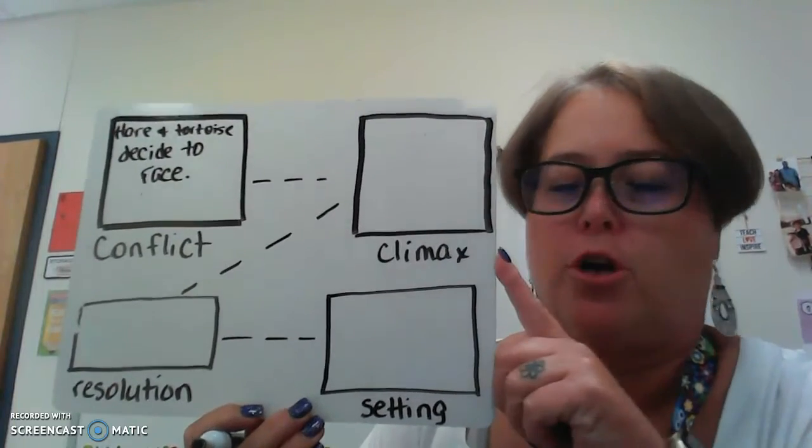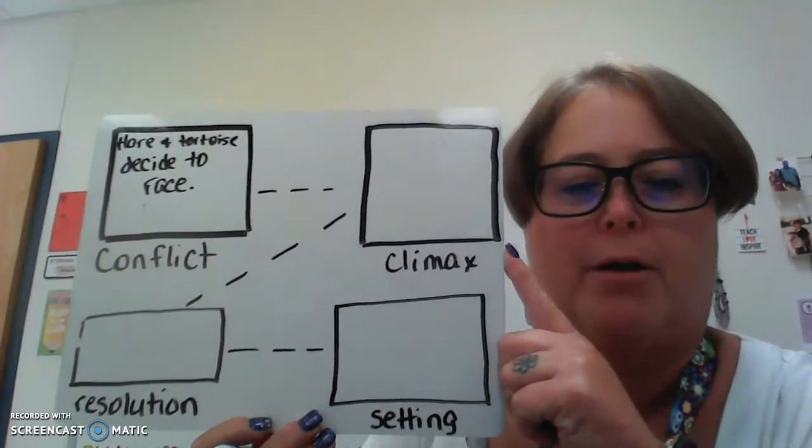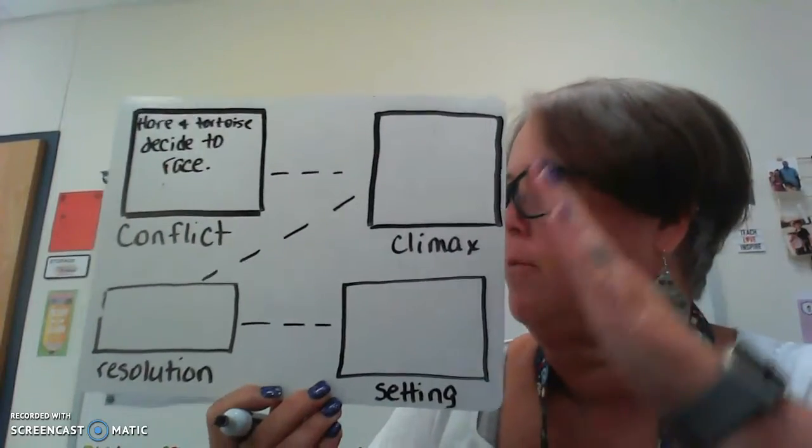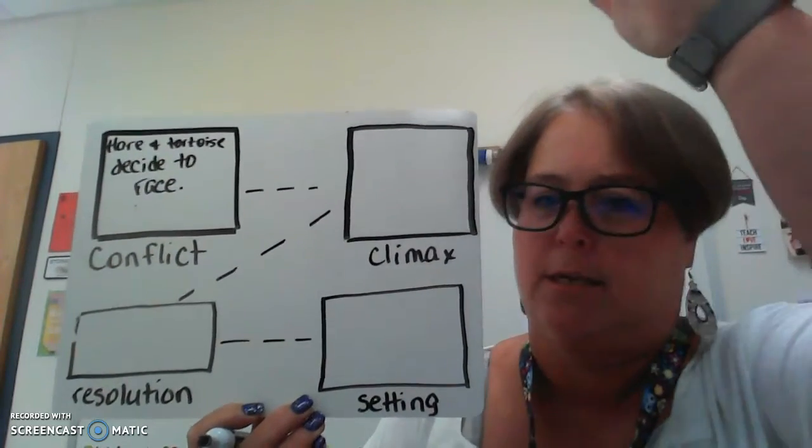Now remember, you start your sentence with a capital letter and you end it with a period. So that's the very beginning, our roller coaster starting up the hill. Hare and tortoise decide to have a race. Now we're at the top, the climax. Hare falls asleep.